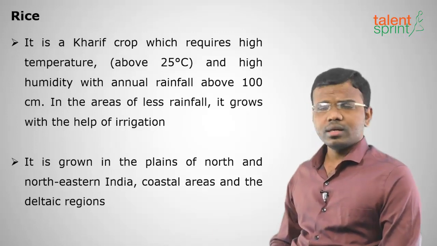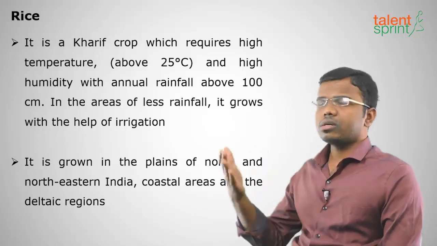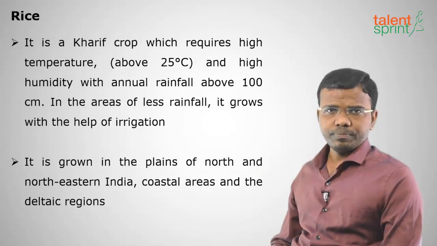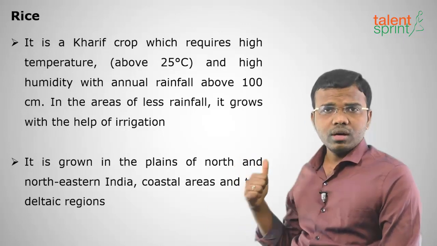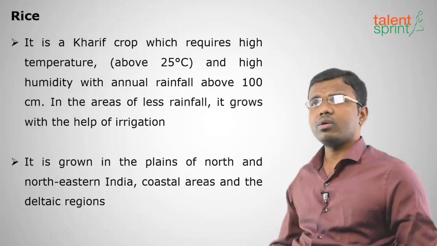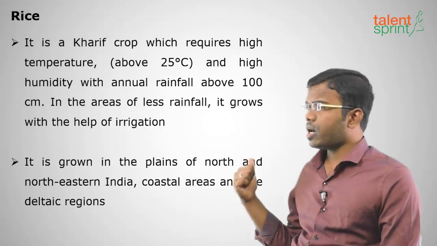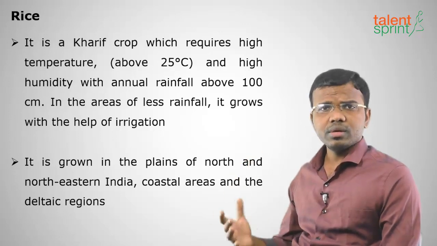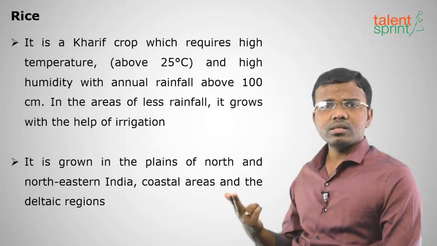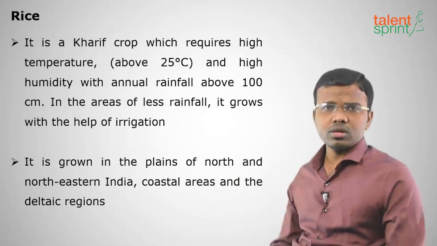Moving on to the requirements for the rice crop or paddy. It is a kharif crop, grown particularly from June to September. It is sown between June and July and harvested during September to October, and it requires a high amount of rainfall, more than 100 centimeters, and high humidity. It cannot be grown in colder regions. The minimum temperature should be 25 degrees centigrade. So high temperature, high humidity and high rainfall are a must for the rice crop. It should always be in water particularly.